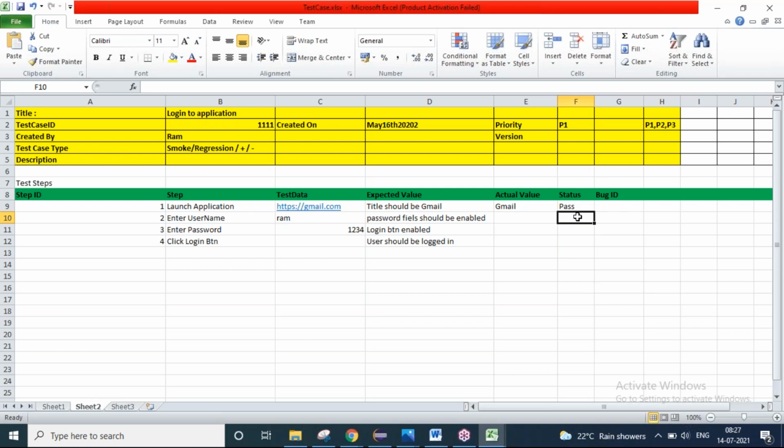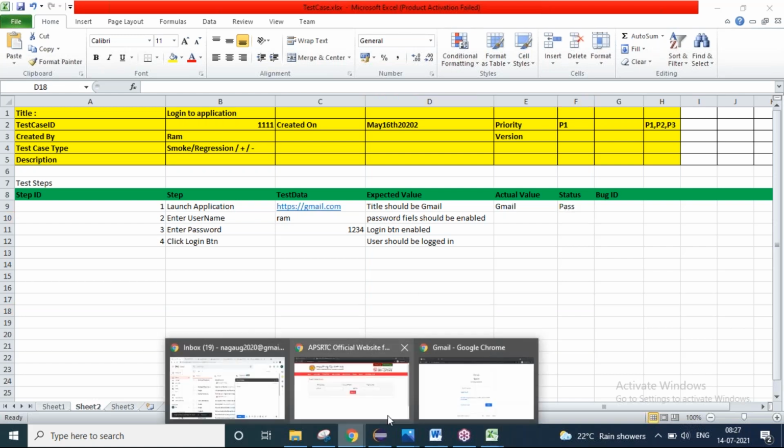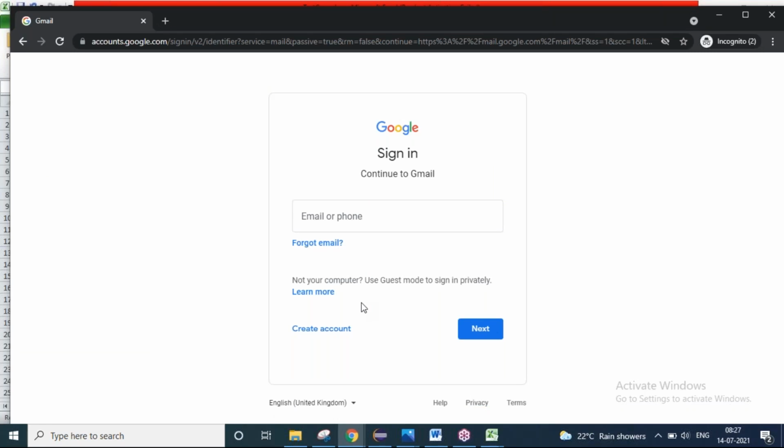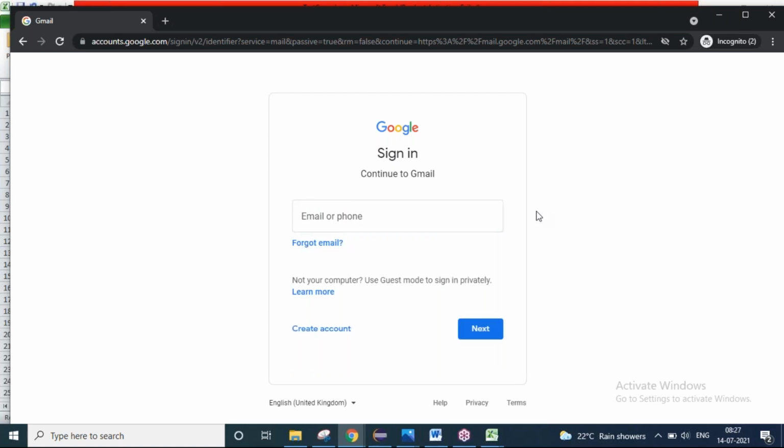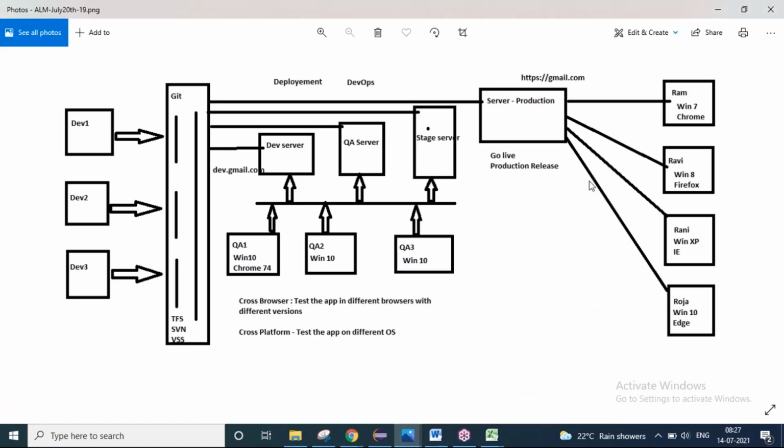The one that I did here is called manual testing. What I'm doing, I'm opening the application with my own fingers. Okay, I called gmail.com. I'm entering my username. I'm entering my password. Like that, I'm doing my own stuff. Okay, I'm testing the application because I have to give it to my customers. Ram, Ravi, Rani, they are waiting. I have to give the application. Before that, I have to make sure that there are no errors in my application.